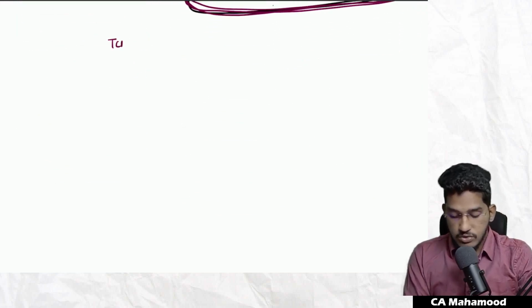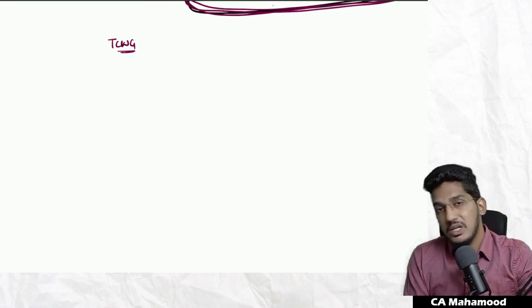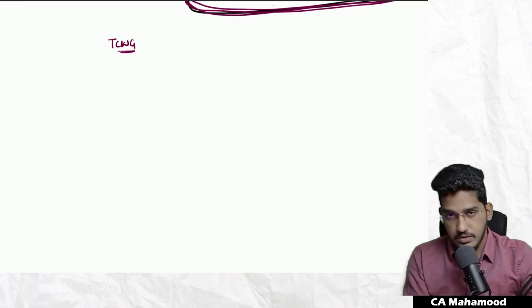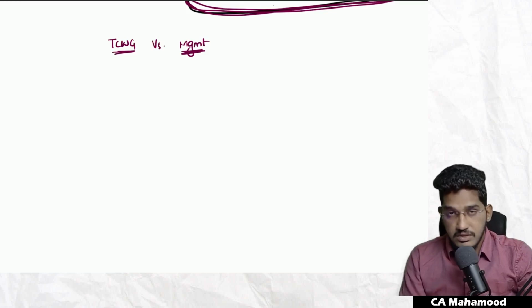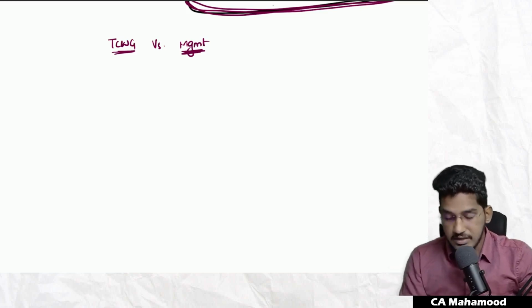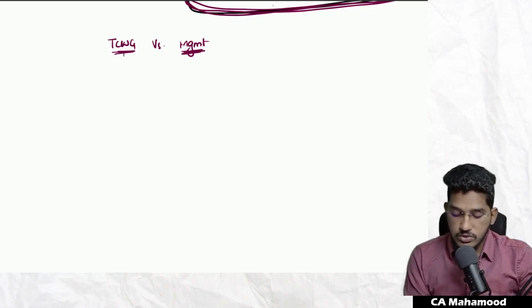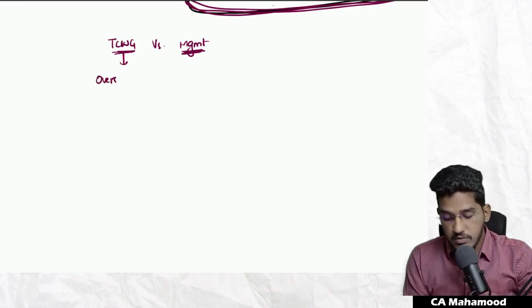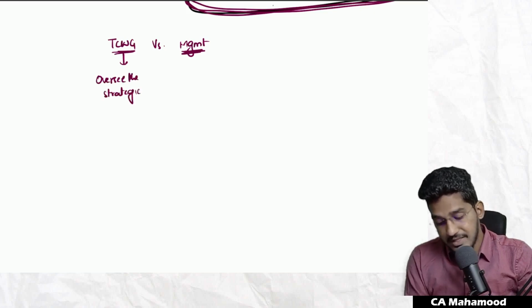Now most often the students will have one confusion in mind. Sir, those charged with governance, you gave us some clarity. But earlier in our previous discussions, we came across a term called management. What is the difference between those charged with governance and management? The difference is, those charged with governance oversee the strategic direction.